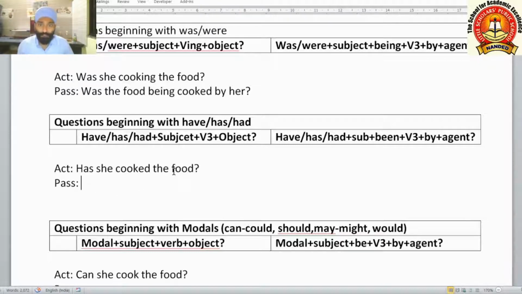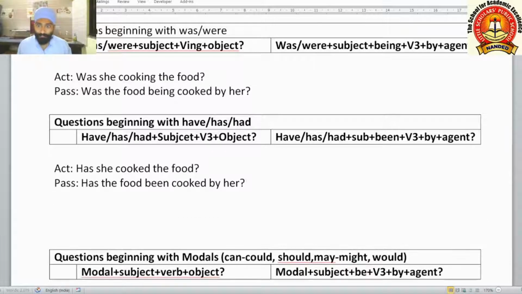Has she cooked the food? Here we have to use has, because has will represent the singular subject and present perfect tense. The food has the food been cooked by her? Has the food been cooked by her?